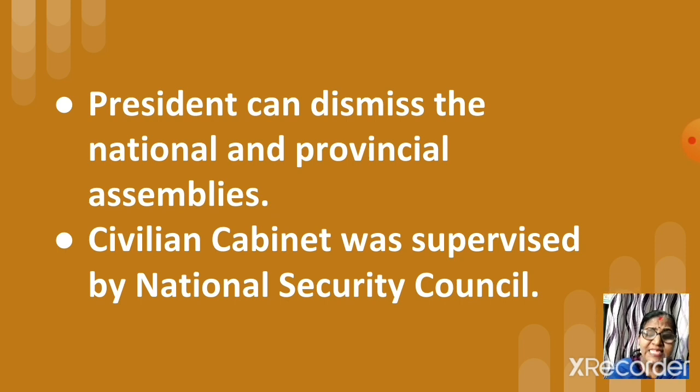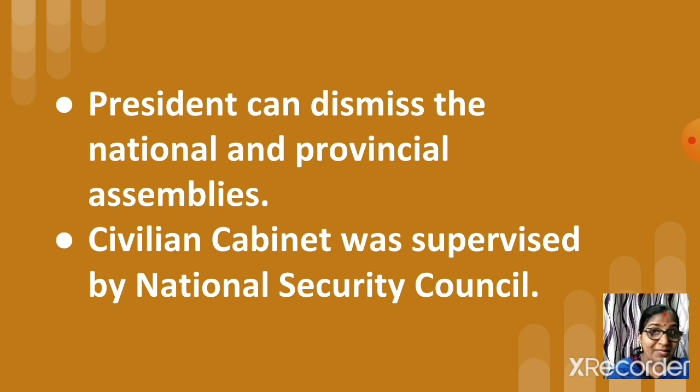That is, as the president of Pakistan, he now had the right to dismiss the national and provincial assemblies. And who were the members of these national and provincial assemblies? They were elected by the people.